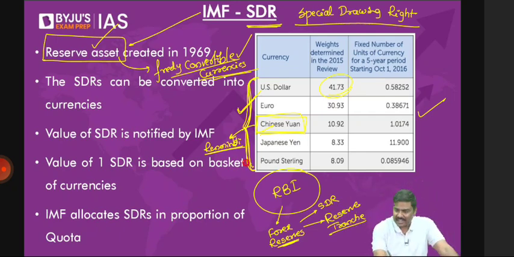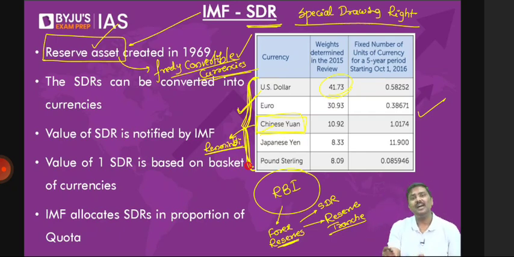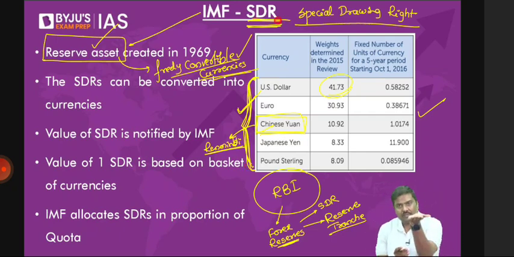And when the values of these currencies keep on changing, the value of SDR automatically will change, because you're deciding the value of 1 unit of SDR against a basket of currencies. And if these currencies' values keep on changing, the SDR value will also change. And who will determine the value of SDR? The IMF will announce the value of 1 unit of SDR.